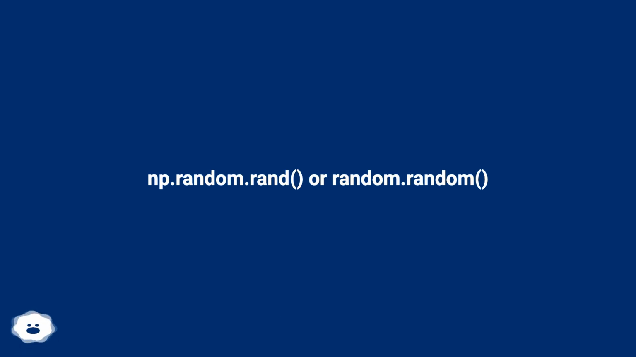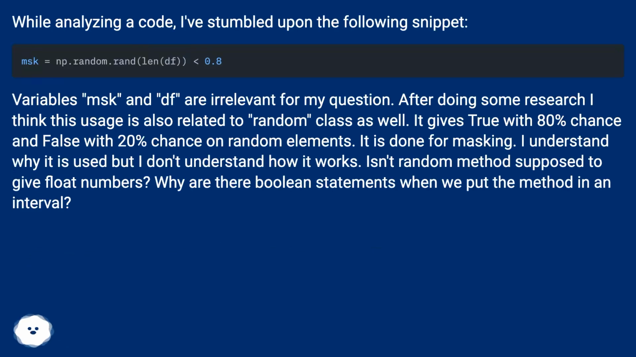np.random.rand or random.random? While analyzing some code, I've stumbled upon the following snippet. Variables msk and df are irrelevant for my question. After doing some research, I think this usage is also related to the random class as well.